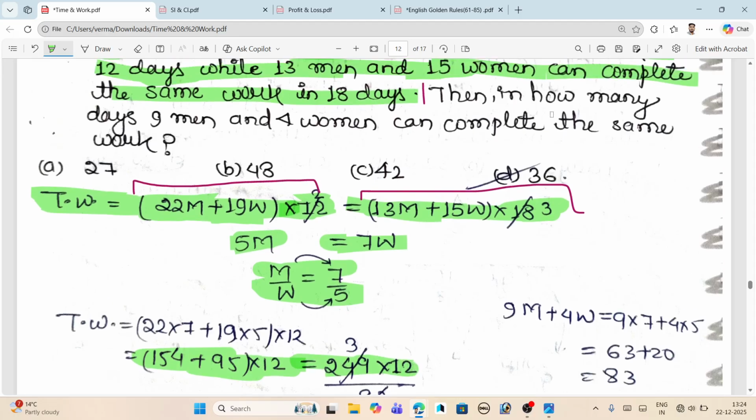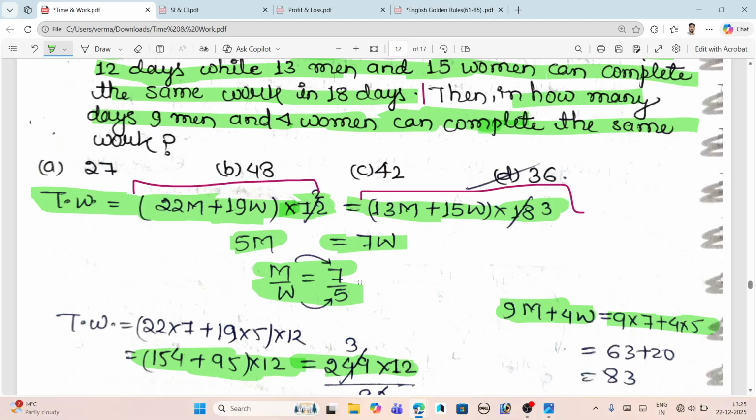But the question asks in how many days 9 men and 4 women can complete the same work. So 9m plus 4w, that is 9 into 7 plus 4 into 5, where we get 7 and 5 from the equation.